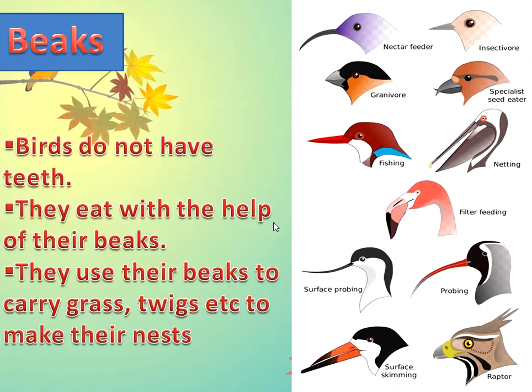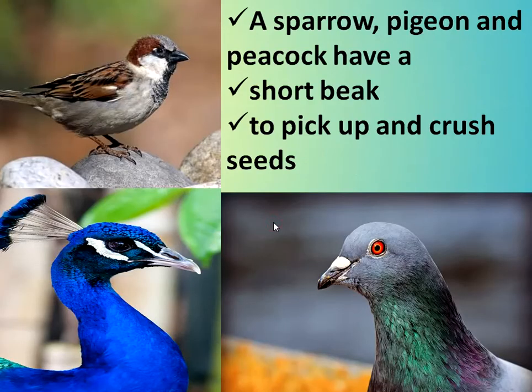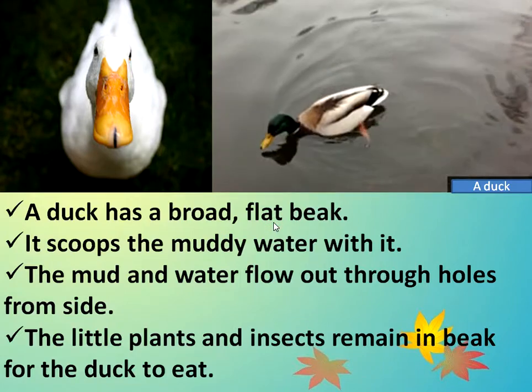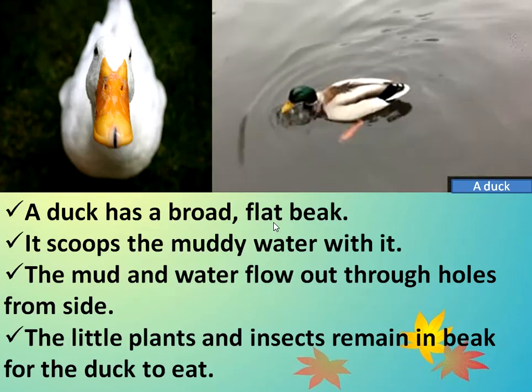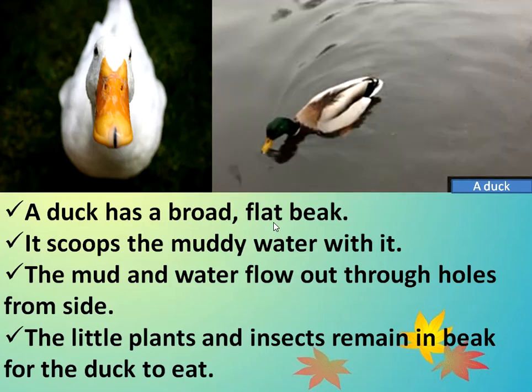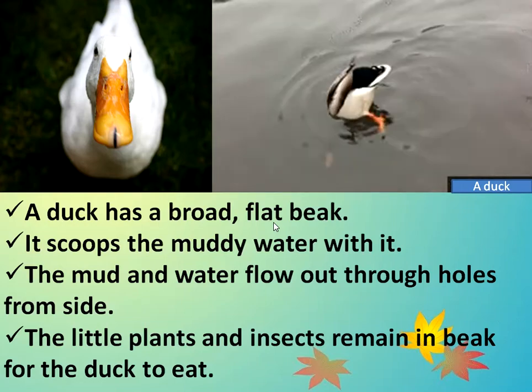To start with, first is the parrot. A parrot has a strong curved beak to open nuts and seeds. A sparrow, pigeon and peacock, they have short beaks to pick up and crush seeds. A duck has a broad, flat beak. It scoops the muddy water with it. The mud and water flow out through holes from the side. The little plants and insects remain in the beak of the duck, which the duck eats.